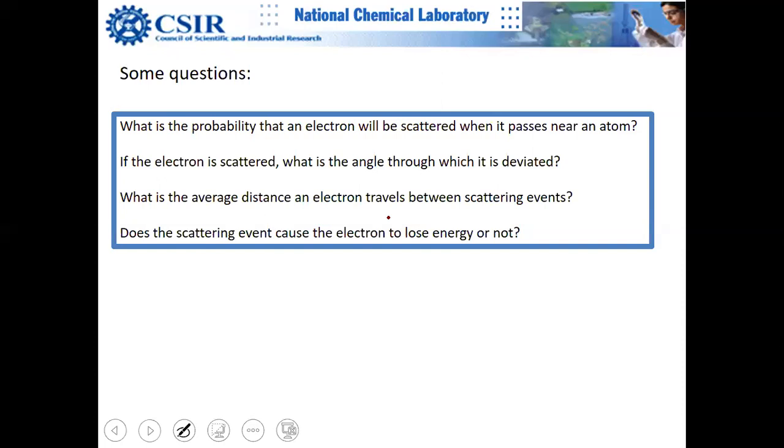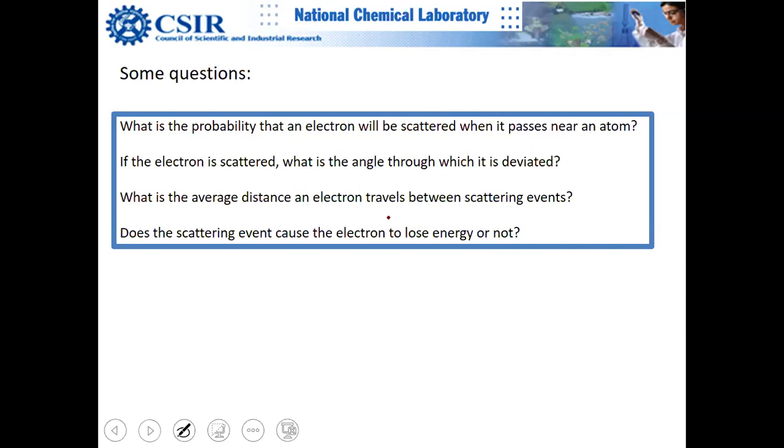Second question is that if the electron is scattered, what is the angle through which it is deviated? I have answered this question partially, and we'll discuss more about various possibilities. What is the average distance an electron travels between the scattering events?